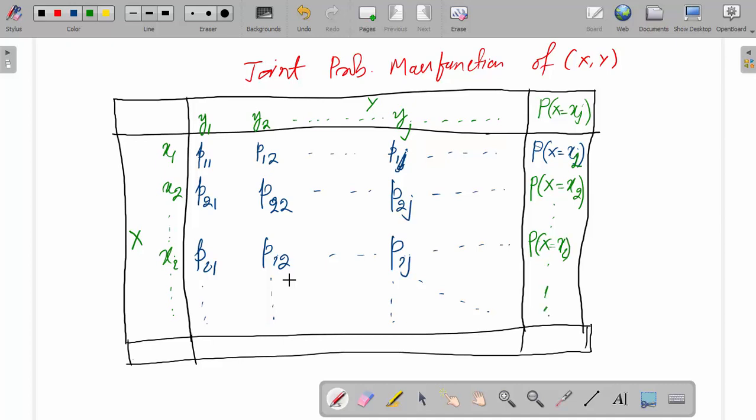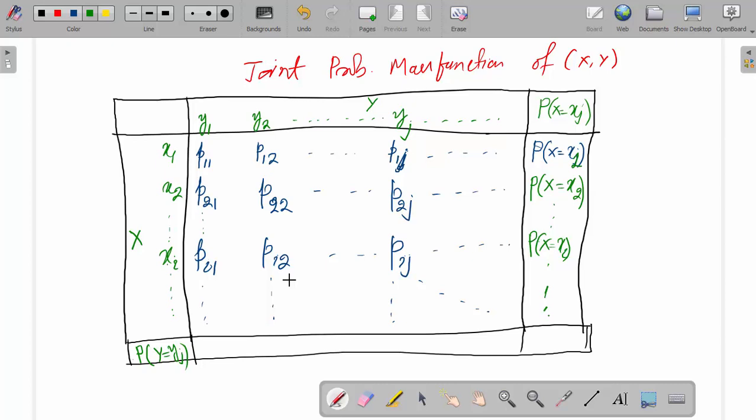Similarly, if you take the column total, this will be probability Y equal to yj. So here p11 is probability X equal to x1, Y equal to y1. p21 is probability X equal to x2, Y equal to y1. Similarly pi1 is probability X equal to xi, Y equal to y1.